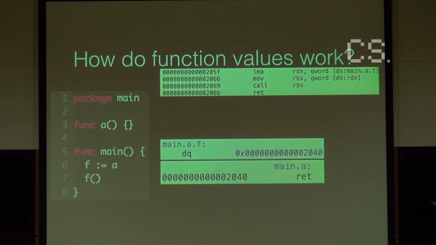We can find that here. We set f to A, but it doesn't set f to the location of A directly, but instead to something called AF. The reason is that function values in Go can have extra information. For example, you can have an instance method as a function value, which means that the function value needs to contain the instance, but just trust me that this is how it works.